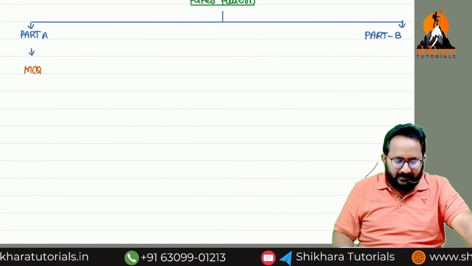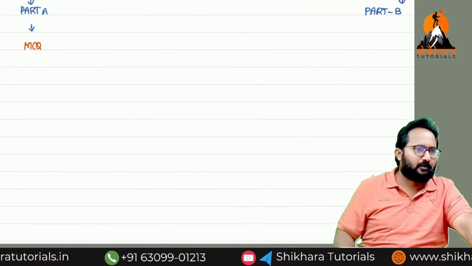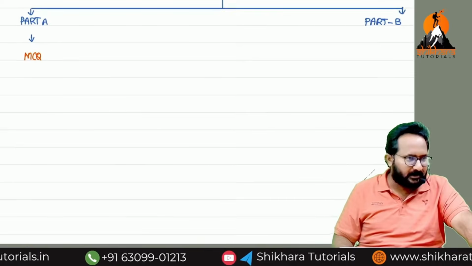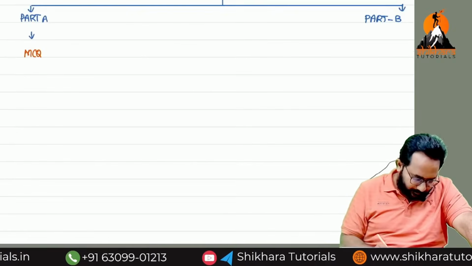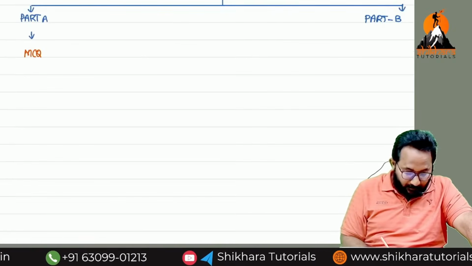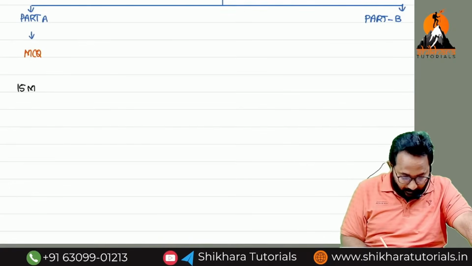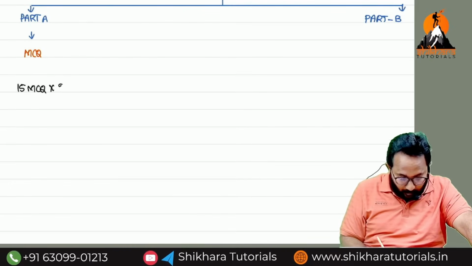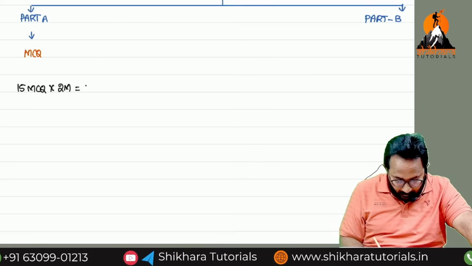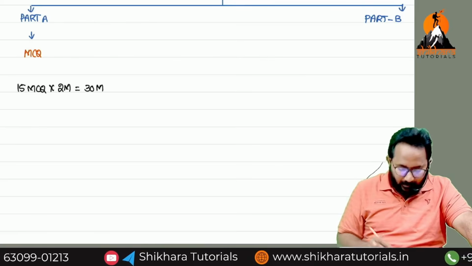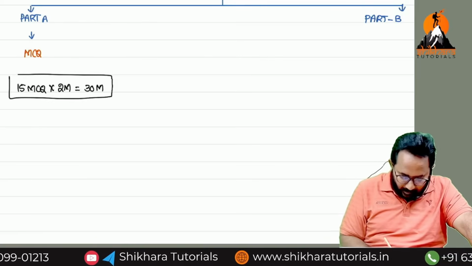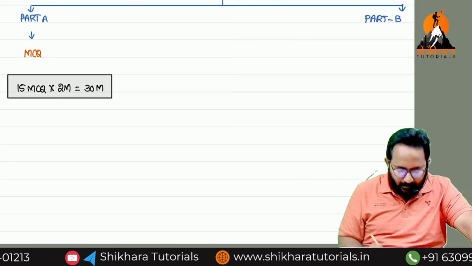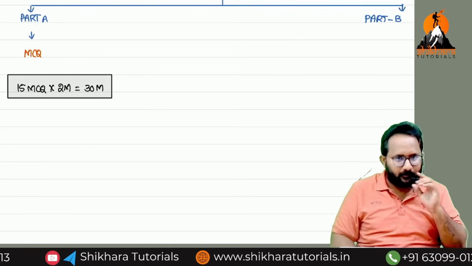Sir, whether these MCQs are easy or difficult, you can decide after 10 or 20 days. How many marks, sir? They are going to give 15 MCQs. Each one 2 marks. Totally 30 marks. If you prepare very well along with the classes, definitely you can score 24.